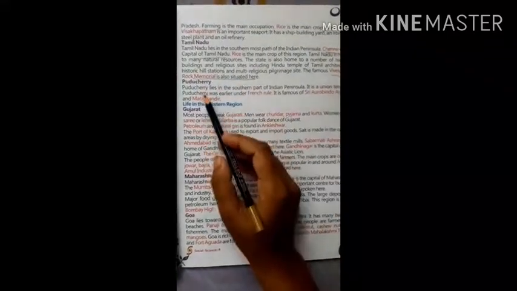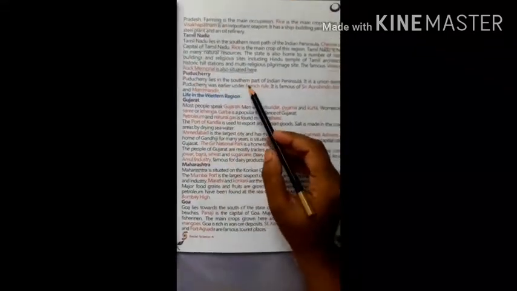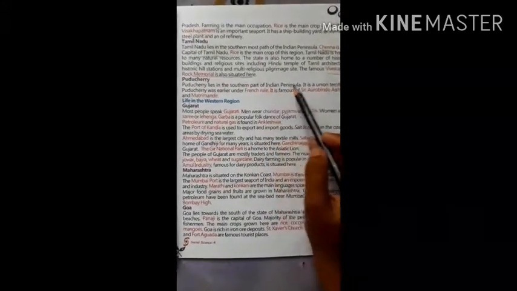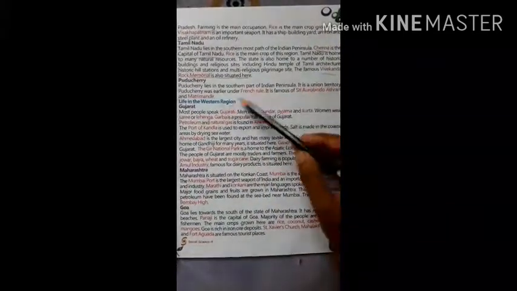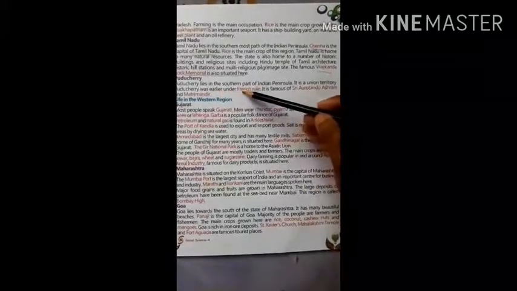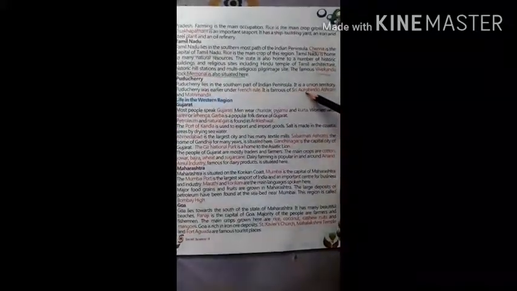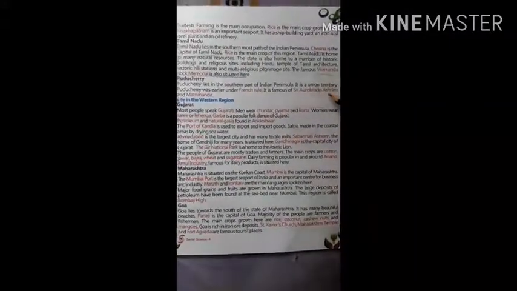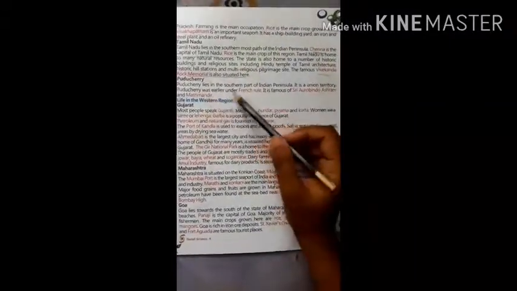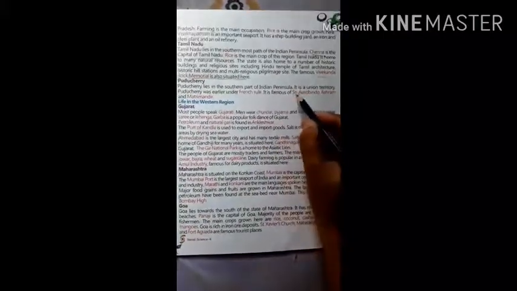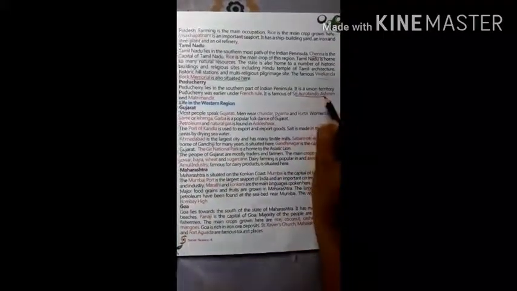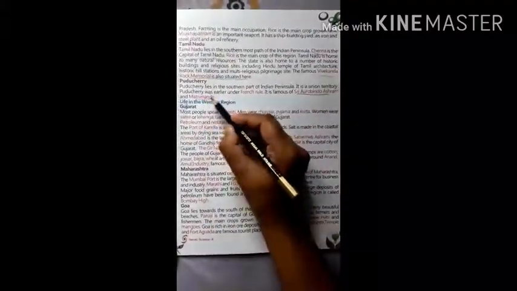Now Puducherry. Puducherry lies in the southern part of the Indian peninsula. It is a union territory. Puducherry was earlier under French rule. It is famous for Sri Aurobindo Ashram and Matri Mandir. So Puducherry is famous for what? Sri Aurobindo Ashram and Matri Mandir.